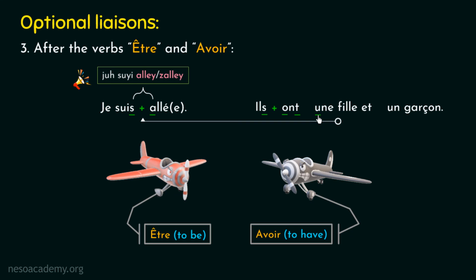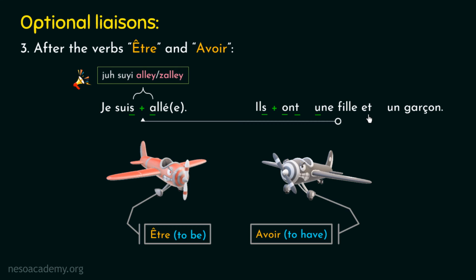But before applying the liaison, we need to verify whether this liaison belongs to the third case of optional liaison or not. So as we have already discussed, this word is the conjugated form of the French verb avoir, and we can observe that the liaison conditions are satisfied after this French verb avoir. Hence, it belongs to the third case of optional liaison, so the liaison will be optional here. And now let's talk about the liaison between these two French words.